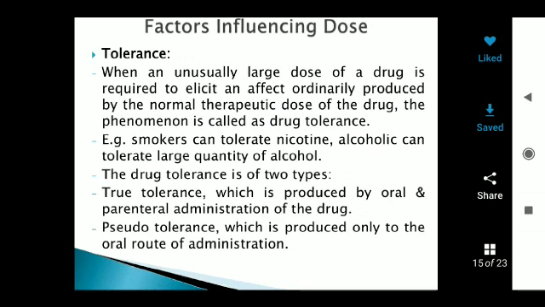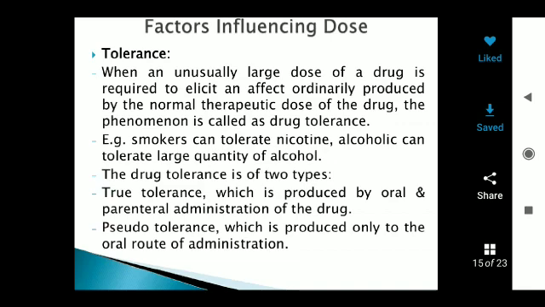Examples: smokers tolerate nicotine. In the starting stage, they use only one or two daily to enjoy the feeling. They become tolerant, and use more to increase the feeling, and it comes into habit. Next, alcoholics can tolerate large quantities of alcohol.